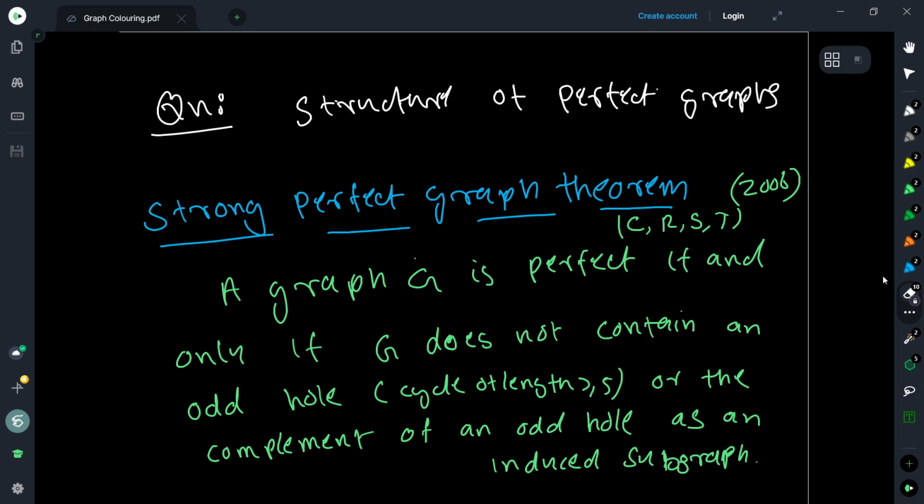So now we actually proved something about perfect graphs, right? A graph is perfect if and only if its complement is perfect. But can we still say something about the structure of these graphs? The structure of perfect graphs is given by what is called the strong perfect graph theorem. In fact, these two are actually conjectures. So there was the weak perfect graph conjecture, which was what we proved as the perfect graph theorem. It was proved in 1972 by Lovász.